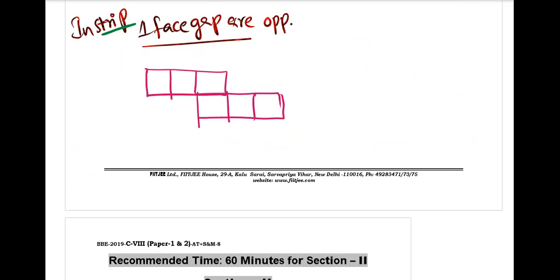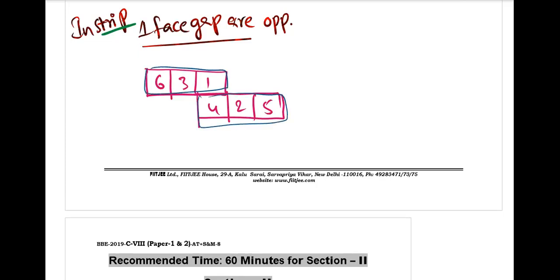This type of form will be there sometimes. 6, 3, 1, 4, 2, 5. Here, how many strips are there? 6 and... how many strips are there? No, 2 strips. This is one strip. Yeah, this is another strip.